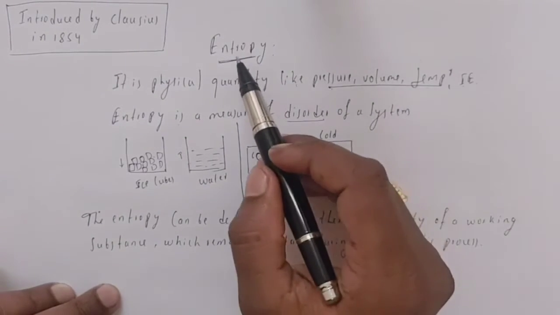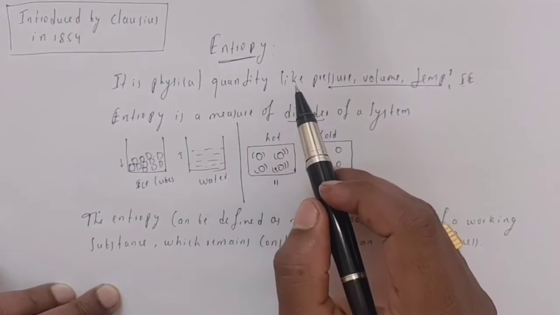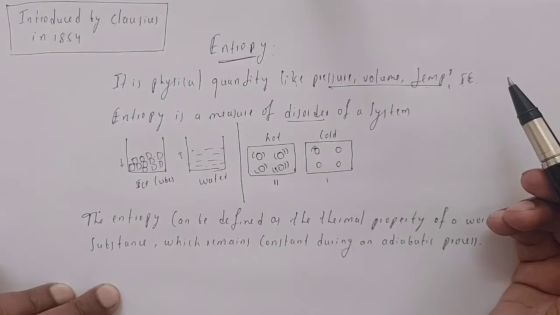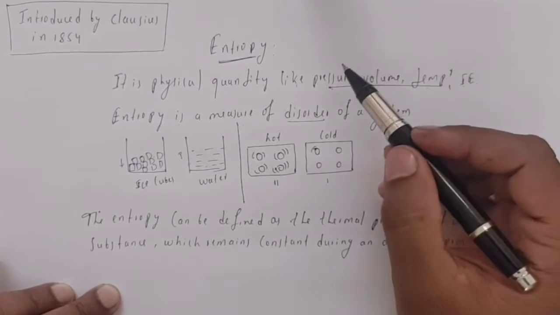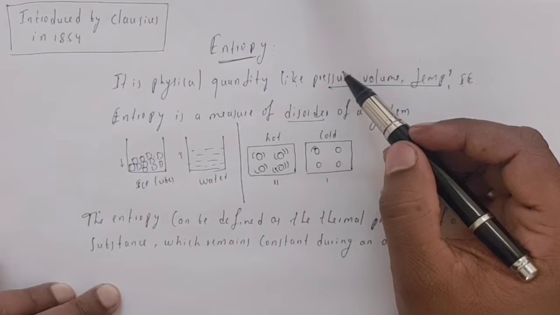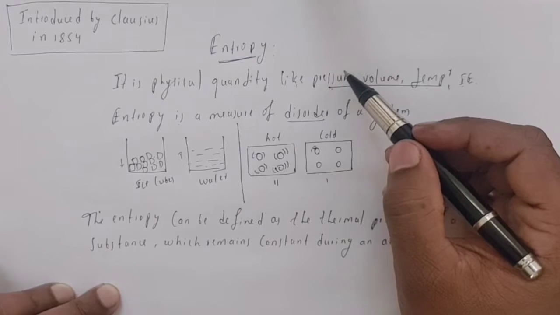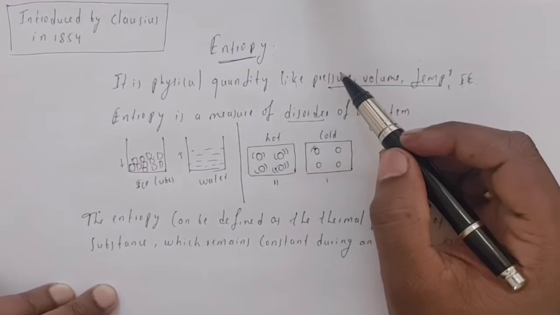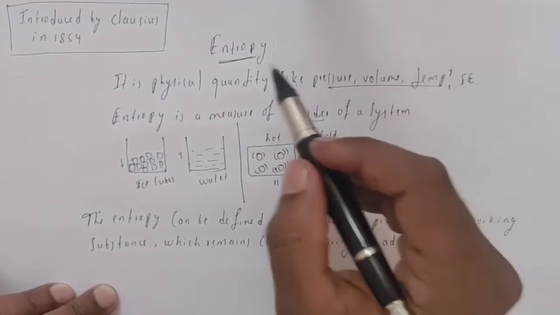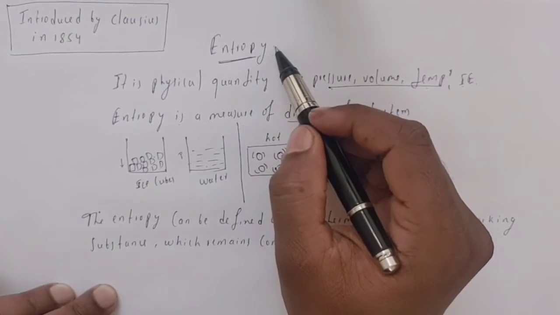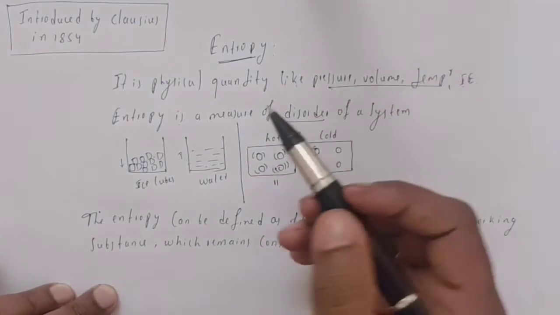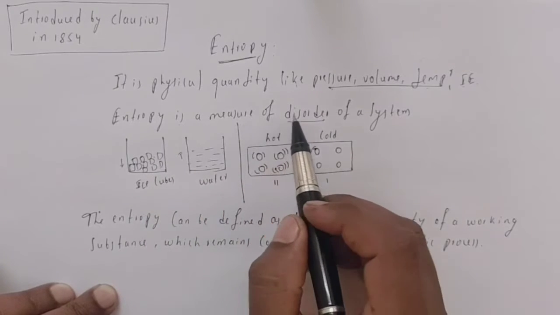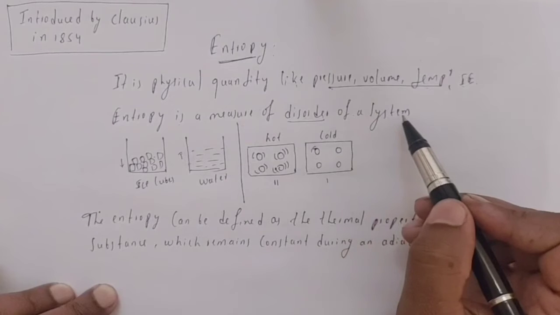And entropy is a physical quantity like pressure, volume, temperature, and internal energy. And one more thing, we all observe that an ice cube melts, and when we add cream to coffee, the cream spreads out. It is all because of entropy. In general, we define entropy as a measure of disorder of a system.